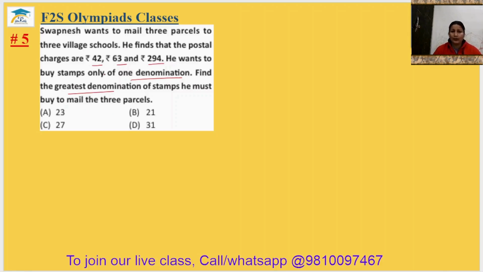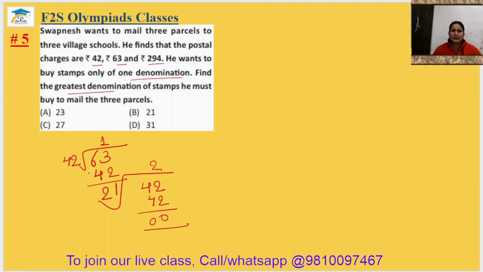So we need to find the HCF. So 63 divided by 42, we are getting the HCF by division method. 42 ones are 42. Now 1 and 2 again, divisible by 21 to 42. 2s are 42. So HCF of 63 and 42 is 21.